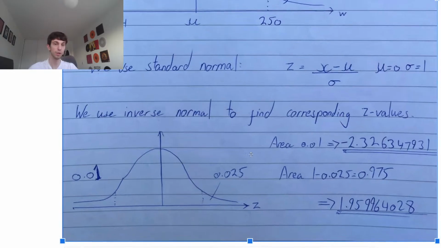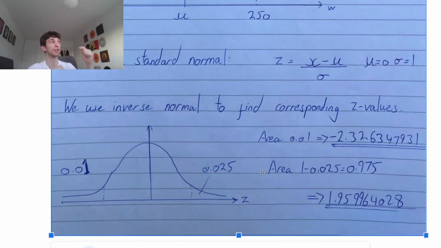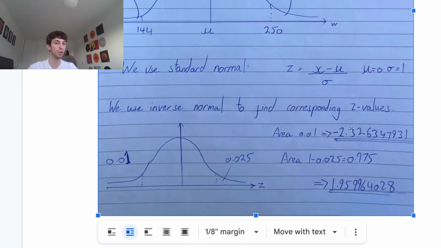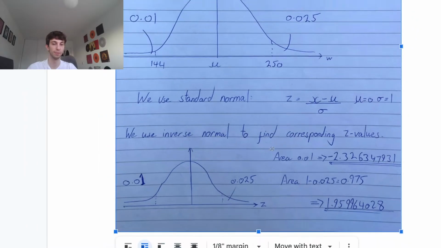Okay? So our area to the left is 0.01. Inverse normal, mean 0, standard deviation slash variance 1, because 1 squared is 1. This will be giving you minus 2.326347931. Okay? Write out the decimal places or store your answer in your calculator, either way. Then remember, inverse normal gives the area to the left. So we don't plug in 0.025, we plug in 1 minus 0.025, mean 0, standard deviation 1. This gives us 1.95996408 as our other Z value, right? So this minus 2.32 will correspond to the 144, and this 1.9599 will correspond to the 250, okay?